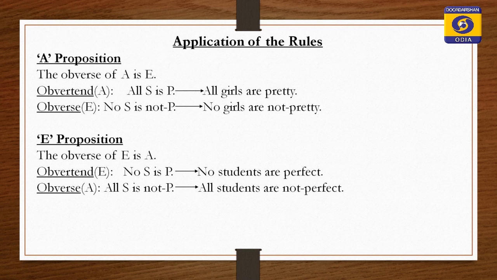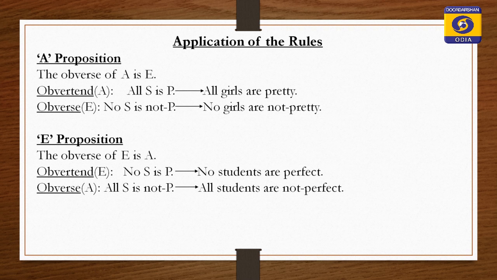Now we will move to E proposition. E proposition, you know, it distributes both subject and predicate, and E proposition is averted to A proposition. Now the avertent is no S is P, E proposition.